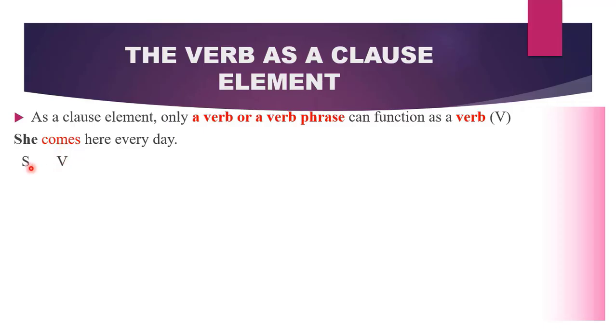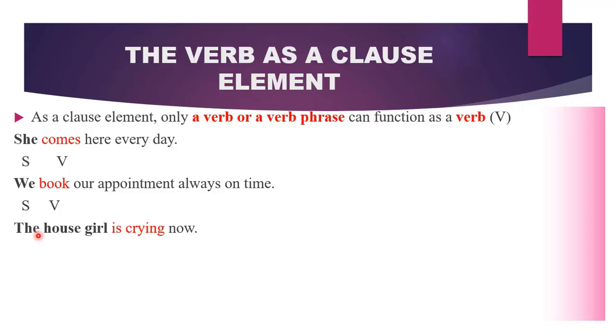This is a verb. It is functioning as a verb. The subject is she. Another example, we book our appointments always on time. What is our verb? The verb is book. Over here, book is not naming anything. It is showing an action. Therefore, book is our verb in this sentence, and our subject is we. We have the house girl is crying now.